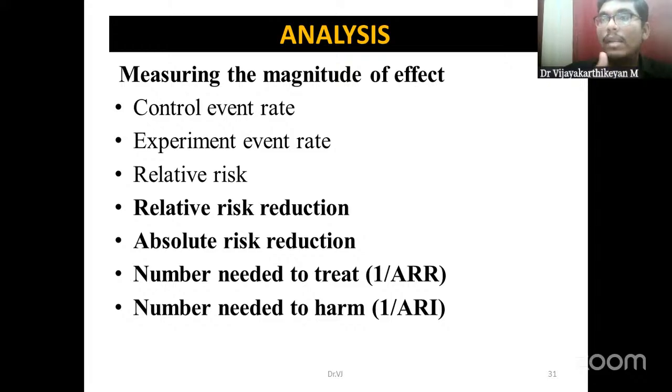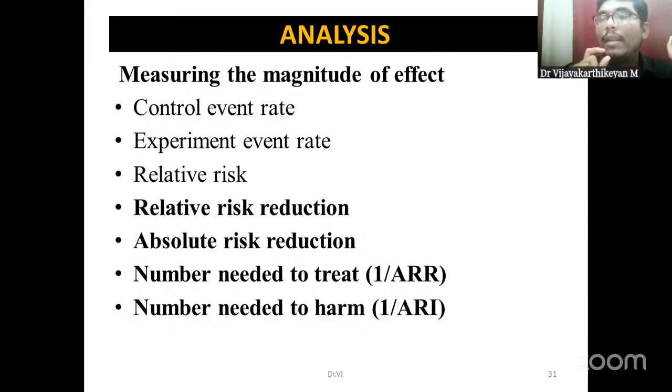That is number needed to treat. Same way, number needed to harm. Here, the adverse events, right? So if the number needed to harm is 10, what it indicates is that 10 individuals have to receive this intervention in order to develop one adverse event. So that is number needed to harm.